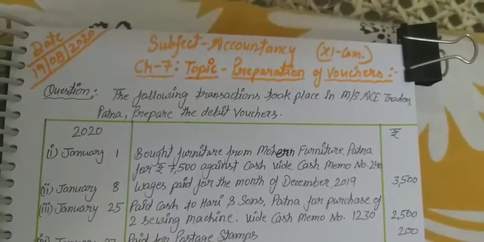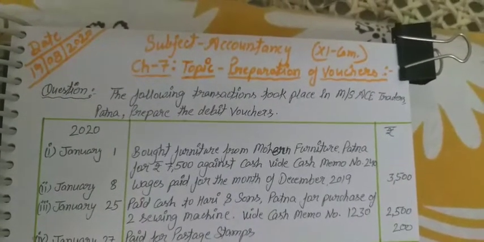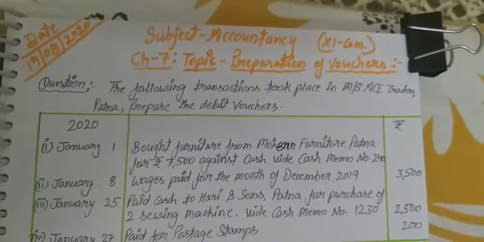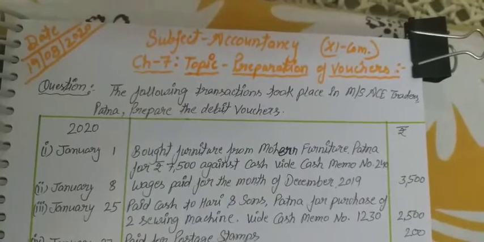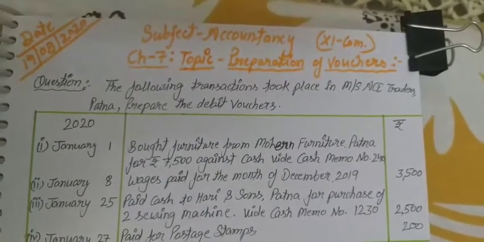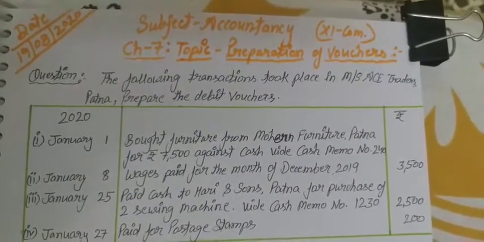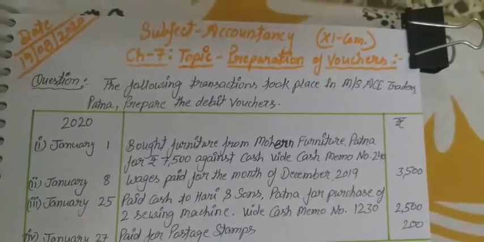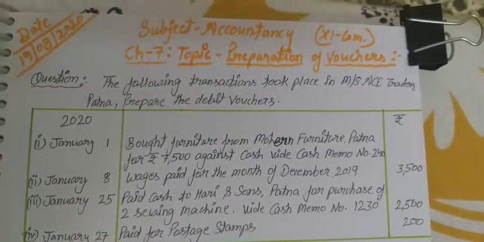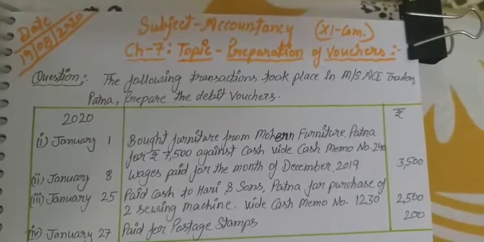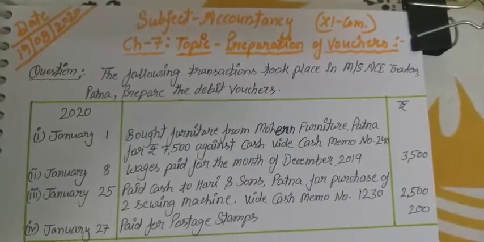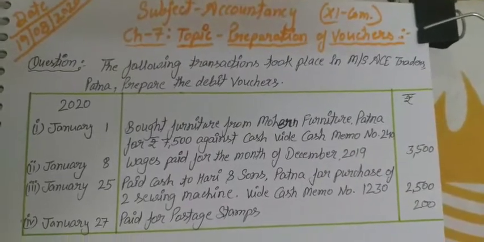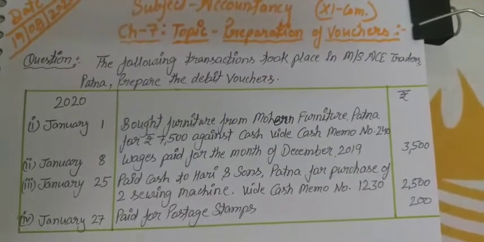A debit voucher is prepared when we are doing payment, when cash is paid to an outsider for any reason. Wages are paid, we are purchasing machinery, we are purchasing goods. In many situations we have to pay cash to the outsider, so then we prepare the debit voucher.